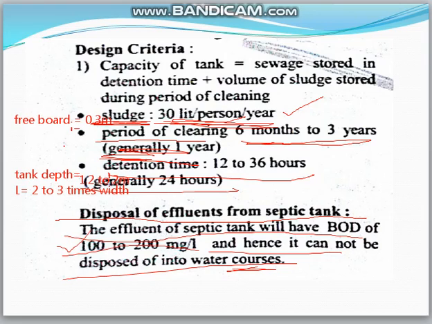The effluent will be discharged into subsurface irrigation.